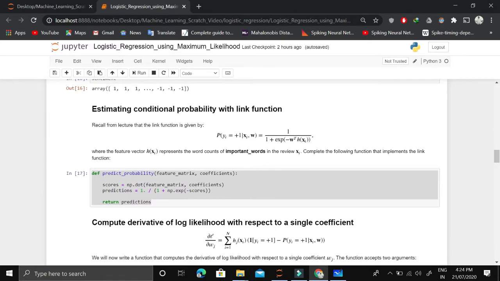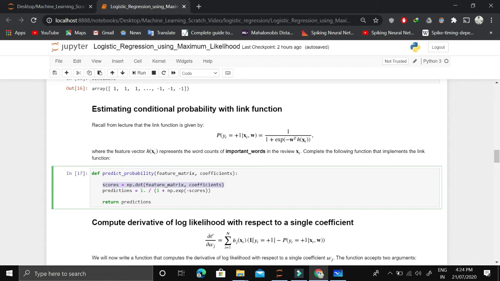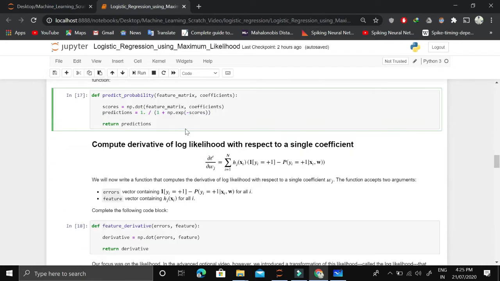Now let's come to the main part. This first line is basically a linear regression part. This second line is logistic regression part. This is a logistic function. Okay, so this will give us the predicted probability for positive class.